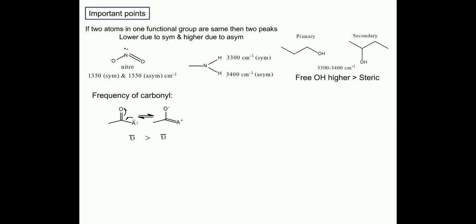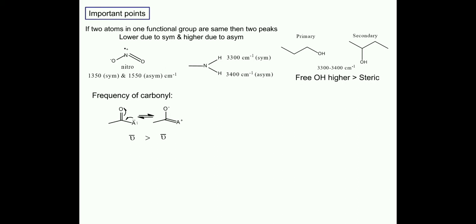So the double bond between oxygen and carbon turns into single bond character. We know that if a double bond and a single bond are there, then higher frequency will be for the double bond, because a double bond is stronger than a single bond.